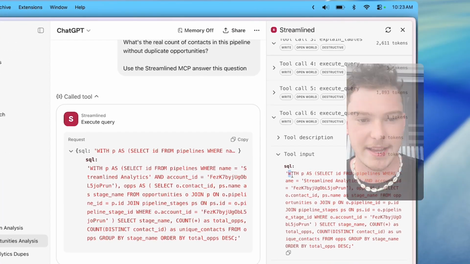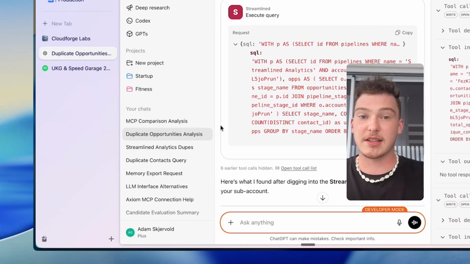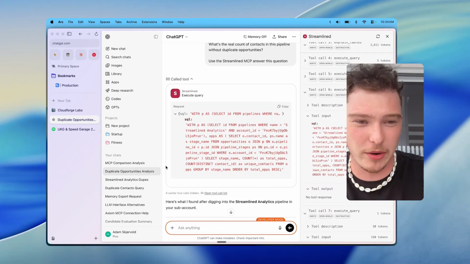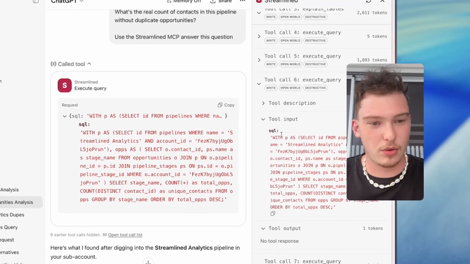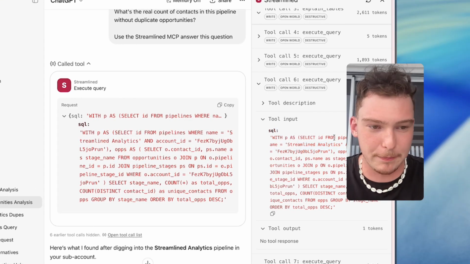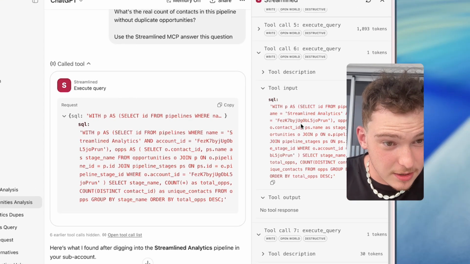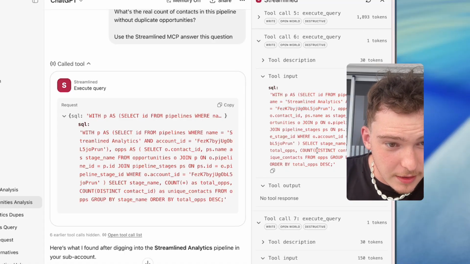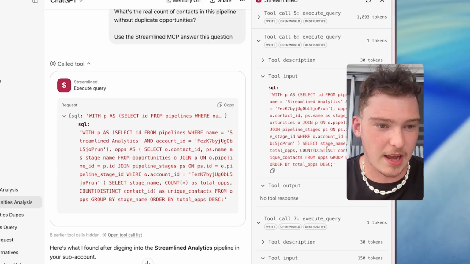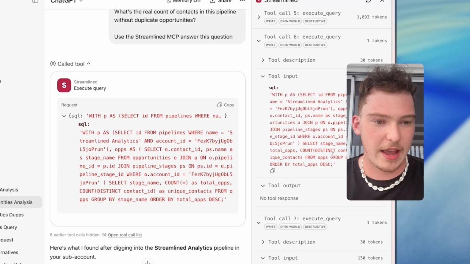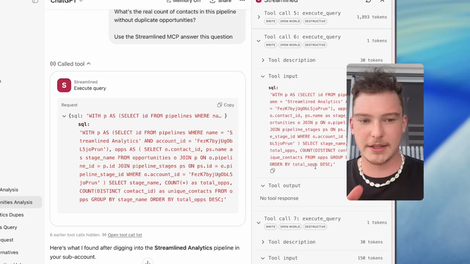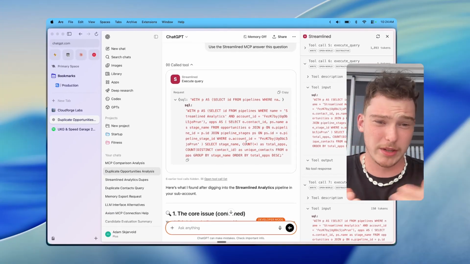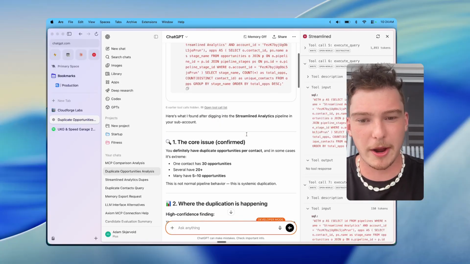And so these are actual SQL queries. Whereas with HighLevel, we're basically telling HighLevel, give us a list of opportunities, and we're going to try to infer from that what's going on here. In this case, we're saying, with P as basically this pipeline, select, what is it doing? It's on my account ID, count distinct contact IDs as unique contacts, and group by stage name, and order by total opportunity. So this is kind of a complex query. ChatGPT, any LLM is really good at writing SQL, so you don't really have to worry about it.